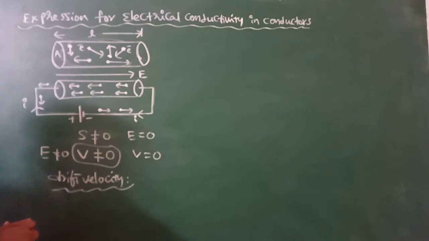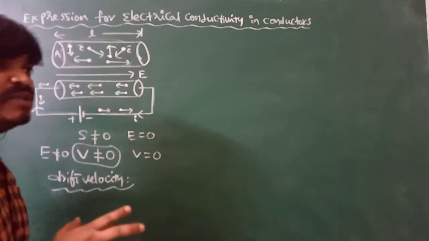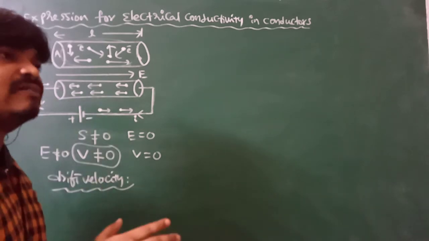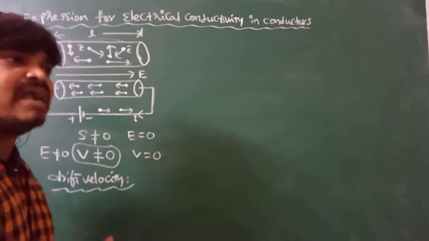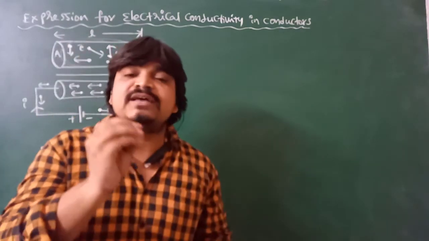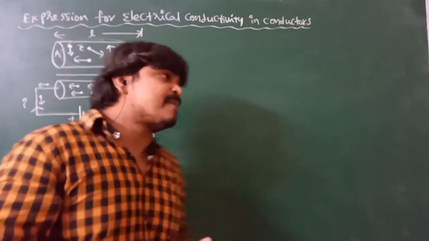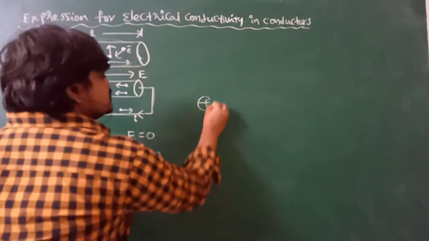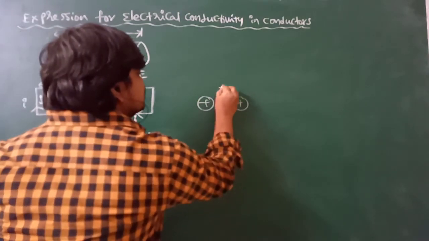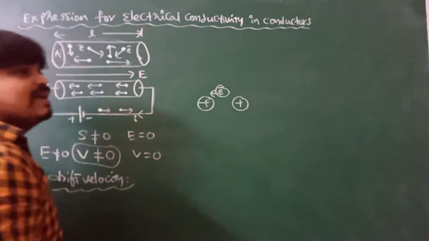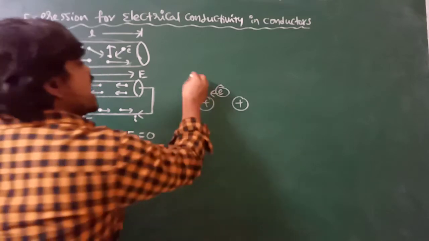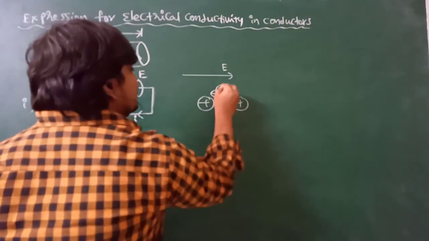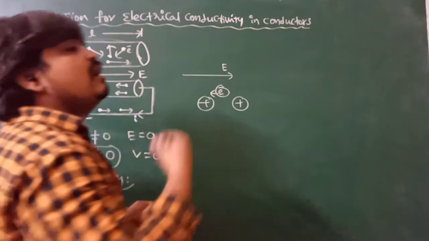Drift velocity. Already I told you, every conductor or metal is a three-dimensional array of positive ions. Between the ions, the electrons move randomly throughout the metal. When they move randomly, they collide with the positive ions. When an electron collides with the positive ions, what happens? The electron's velocity gets slowed down. And due to the applied external electric field, the electron again gains velocity.